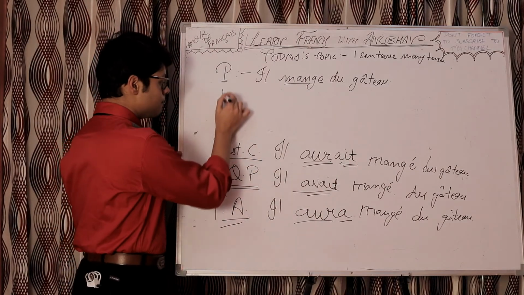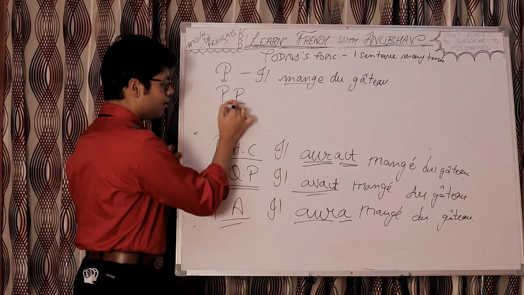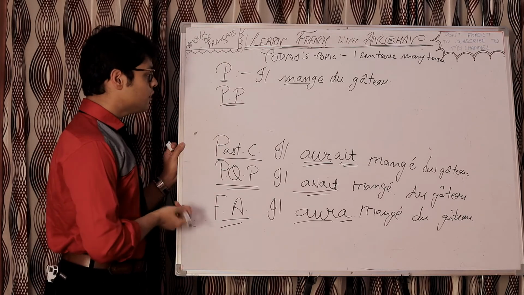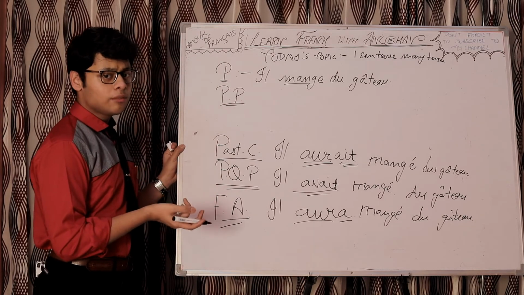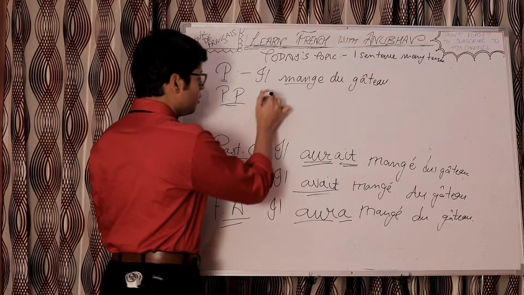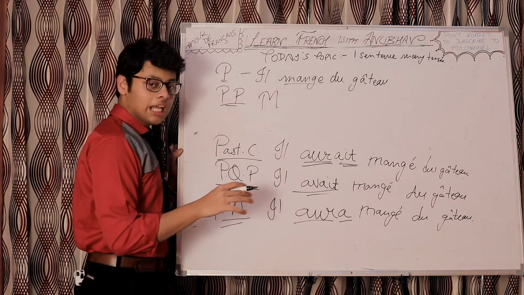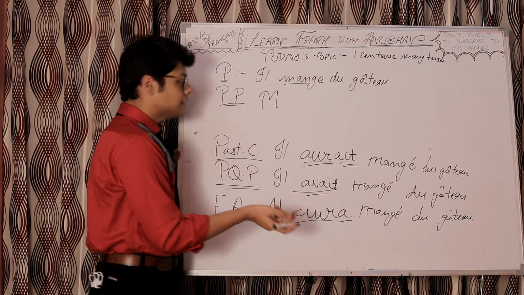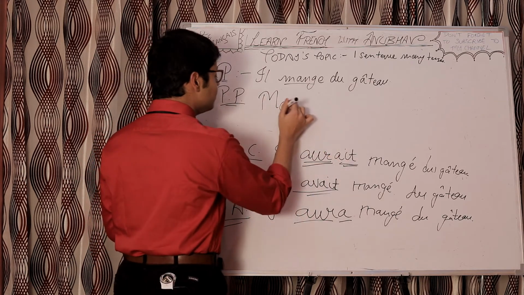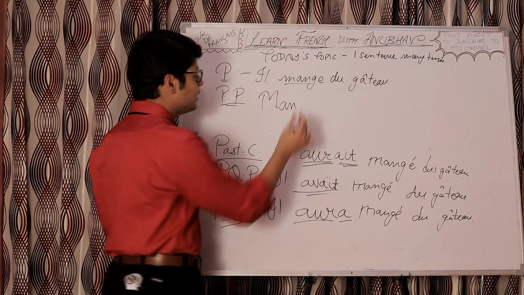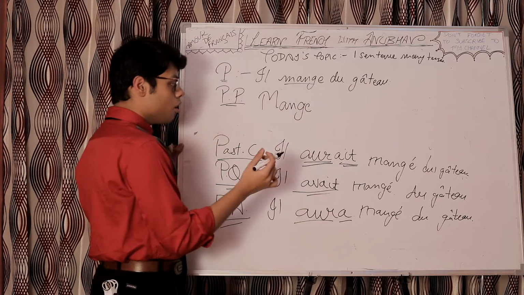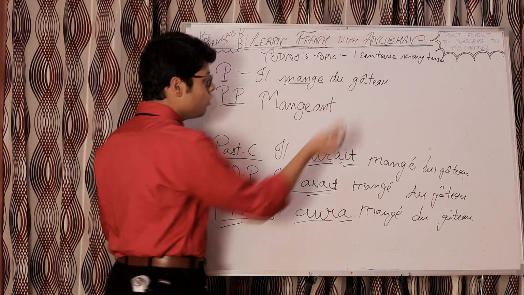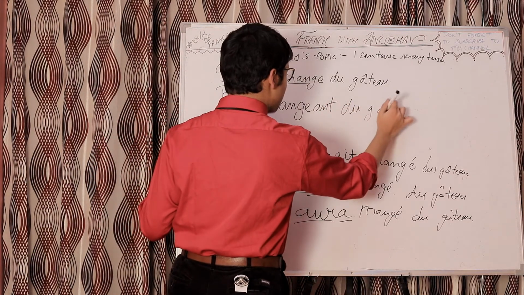Now, moving towards PP. PP is what? Participe présent. So, participe présent, we all know that the subject is not there. We take the present tense conjugation of the verb with nous, first person plural. So, and then we remove ons. So, the remaining part is mange, and then we add ant. So, mangeant du gâteau.